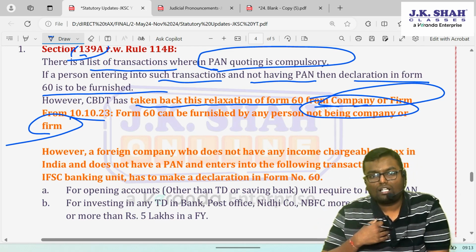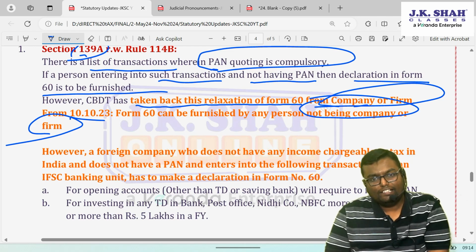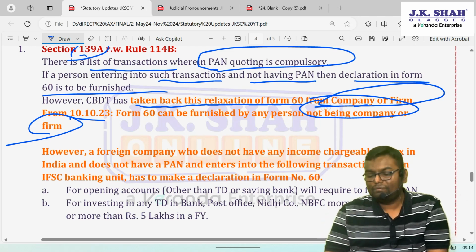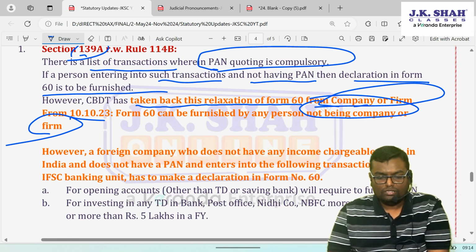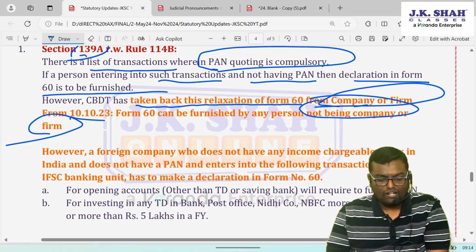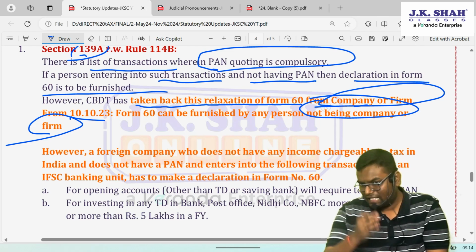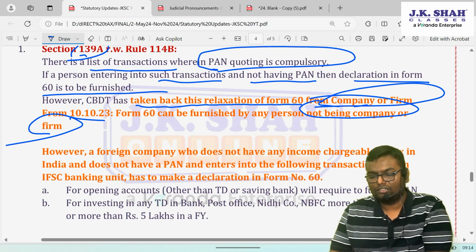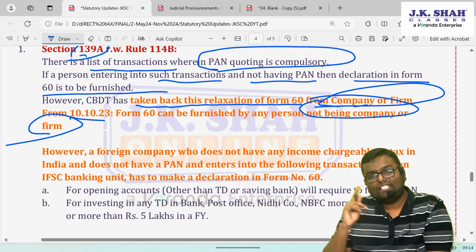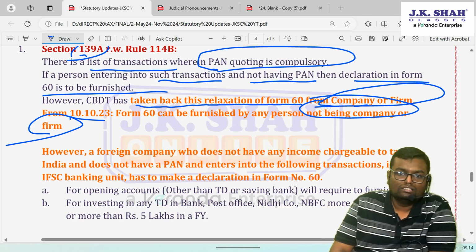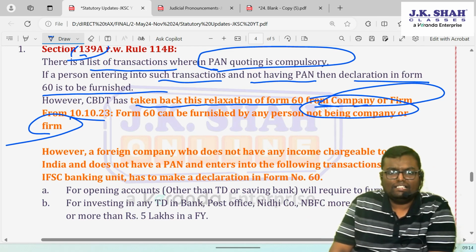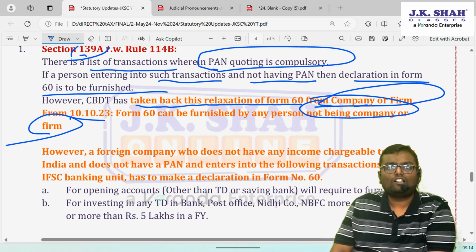But let's say I am a foreign company. I am dealing with an IFSC bank, opening some accounts in that IFSC, like a current account. Or I am doing a fixed deposit of more than 5 lakh rupees in a financial year. Those are the transactions covered by the CBDT circular for quoting permanent account number. I am a foreign company in IFSC doing such a transaction. I don't have any other income taxable in India. Why should I take a permanent account number?